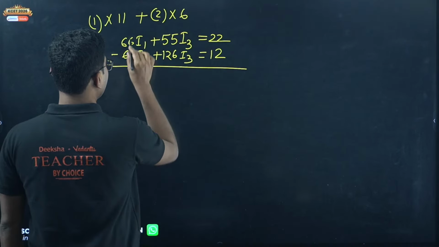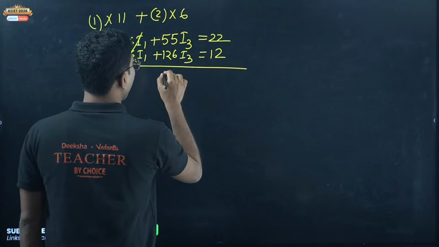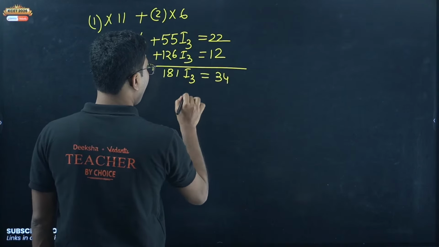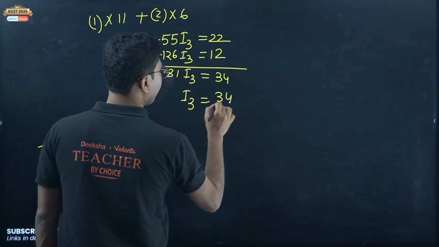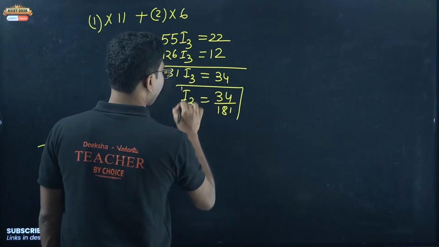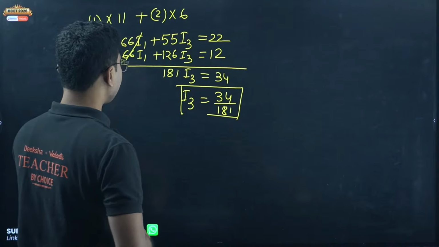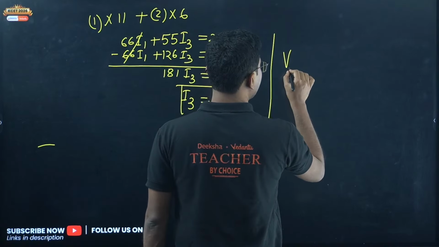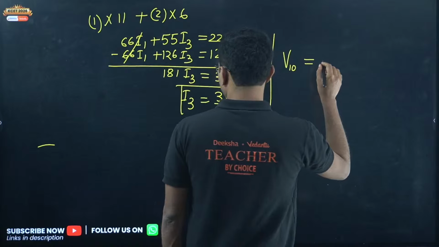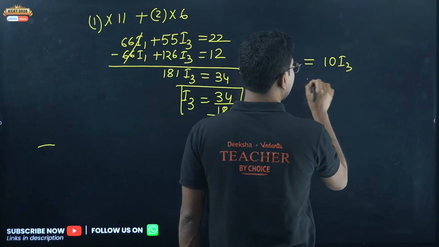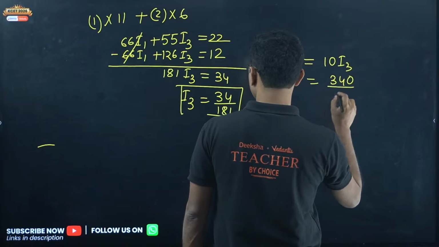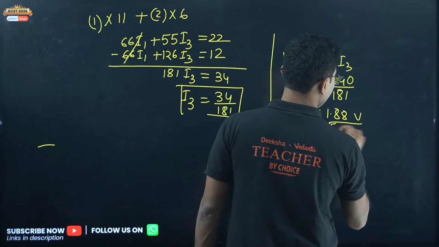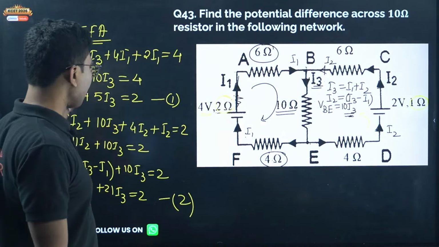This cancels and you get 181I3 equals 34. So I3 equals 34 divided by 181. So this current we have calculated. Now we have to find the voltage drop. Voltage across the 10 ohm will be 10I3, that is 340 divided by 181, and if you solve it, it will be coming around 1.88 volt. Okay, 1.88 volt.